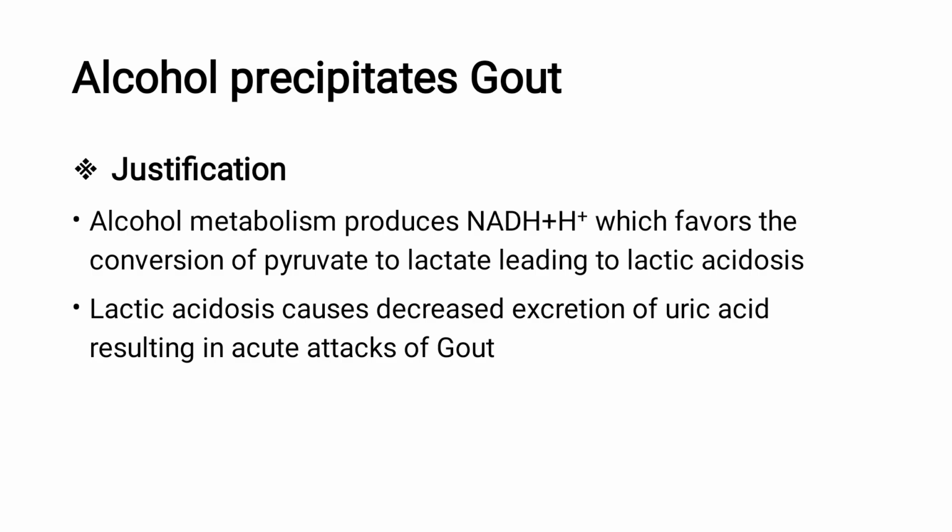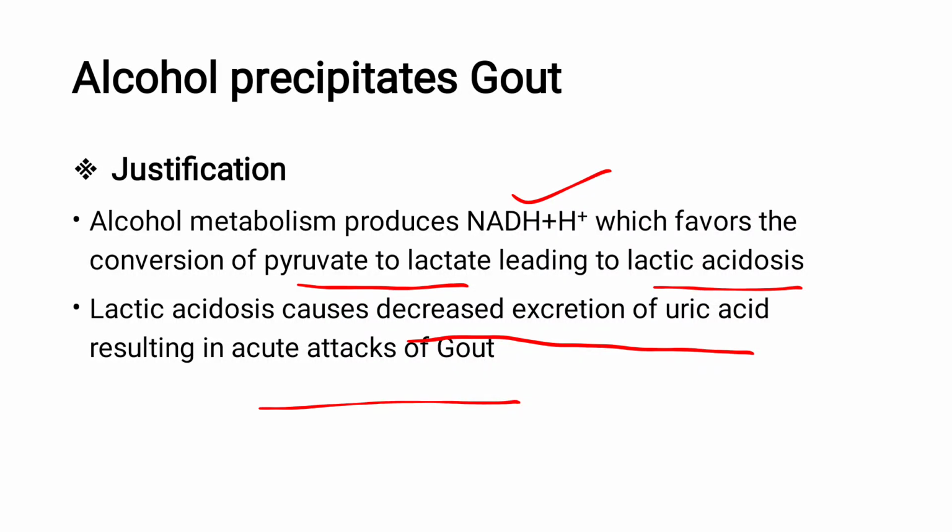So alcohol precipitates gout. The justification can be: alcohol metabolism produces an enormous amount of NADH, which favors the conversion of pyruvate to lactate, leading to lactic acidosis. This increased lactic acid causes decreased excretion of uric acid in the renal tubules, resulting in acute attacks of gout.